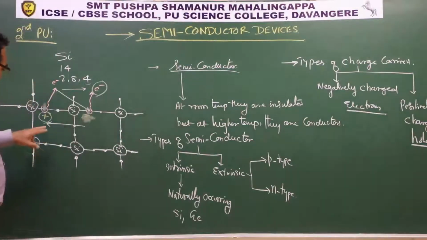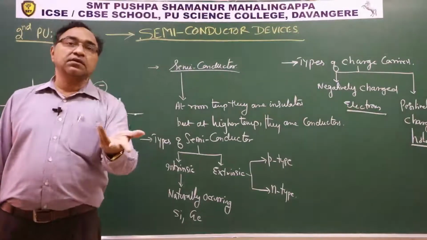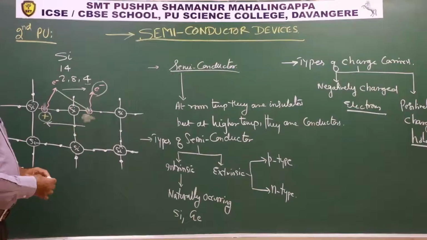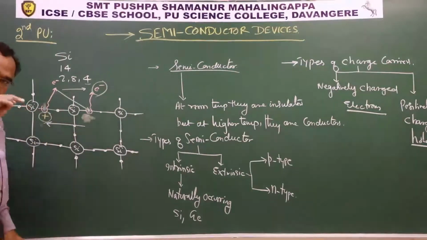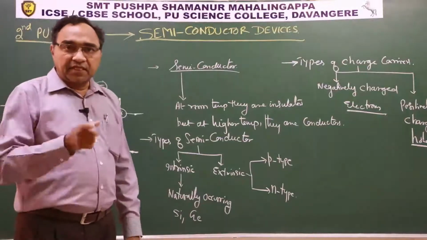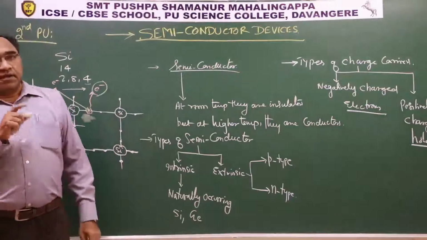See here, holes are equal in number to electrons. So majority is which one? None. Second thing, the charge carriers which we have seen here in intrinsic semiconductor, they are known as minority charge carriers. Remember that.